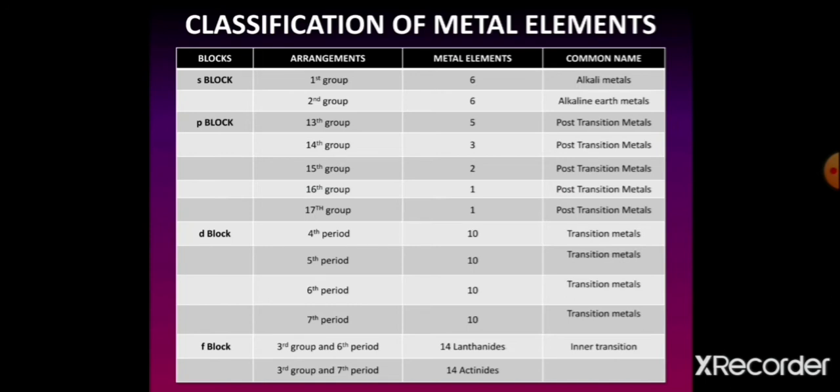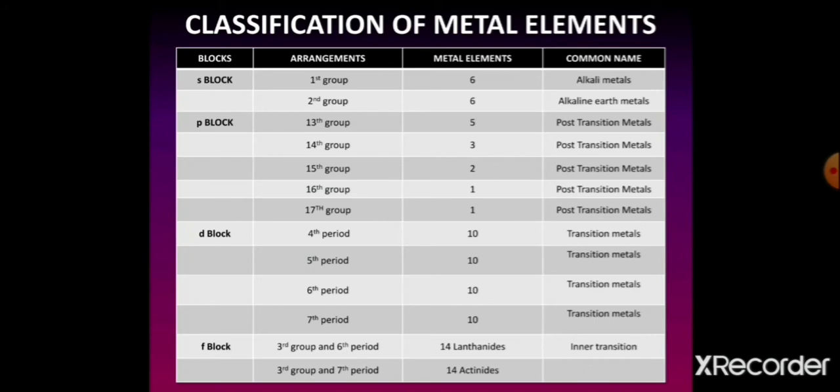The first group metal elements are known as alkali metals and the second group elements are known as alkaline earth metals. In the P block, a total of 12 metal elements are arranged in the 13th, 14th, 15th, 16th and 17th groups. These are called post-transition metal elements.